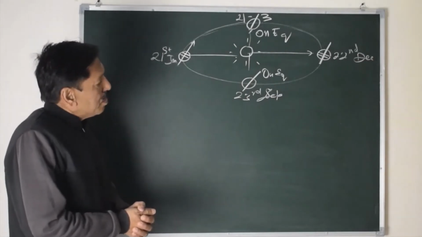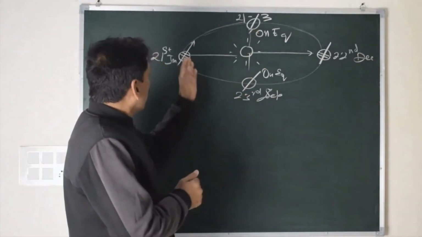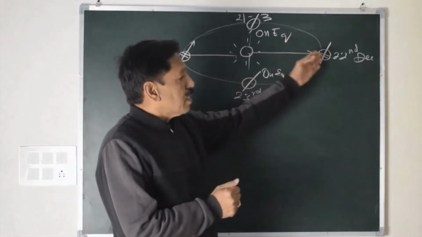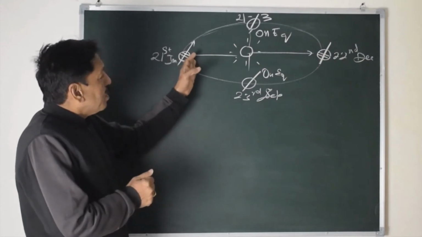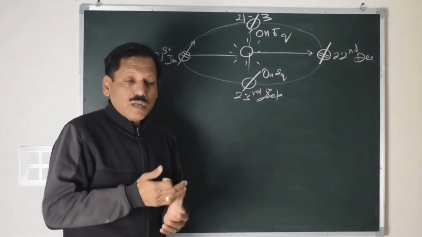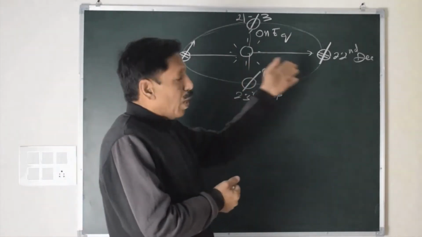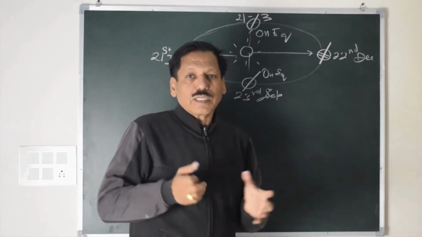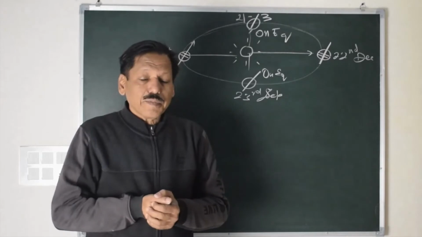Now, this is vernal equinox, this is autumn equinox. Summer solstice, winter solstice. When the sun is focusing its energy in the northern hemisphere, we say it is northern summers, and vice versa. When the sun focuses its energy on the southern side, then we say it is southern